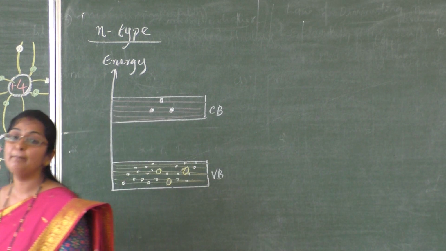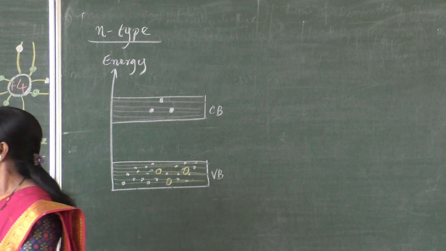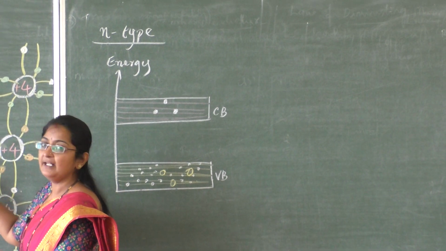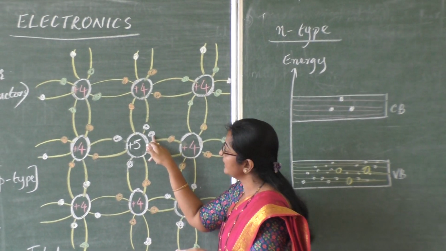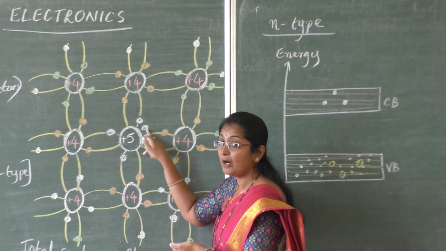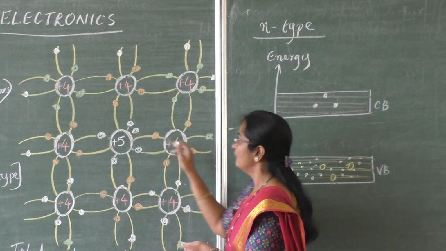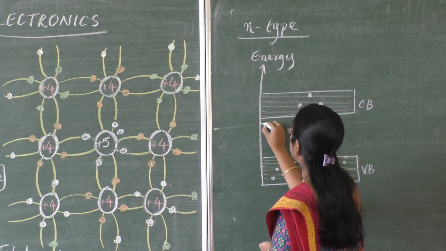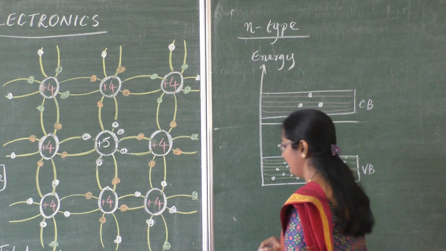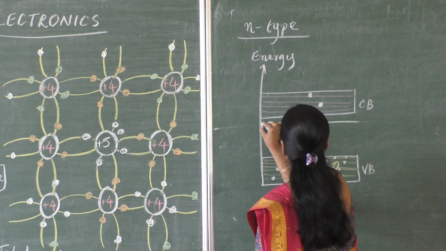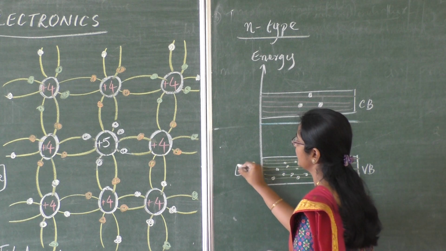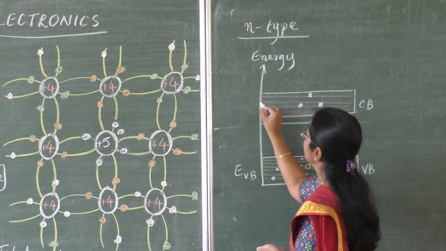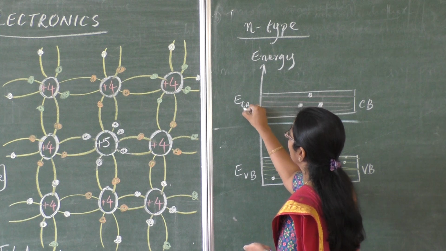But based on doping concentration, now for each atom we have one electron, and the energy level of this weakly bound electron will be somewhere near the conduction band. Let me represent this much portion as the energy of the valence band, this much portion as the energy of the conduction band.